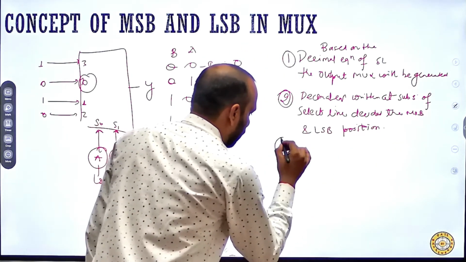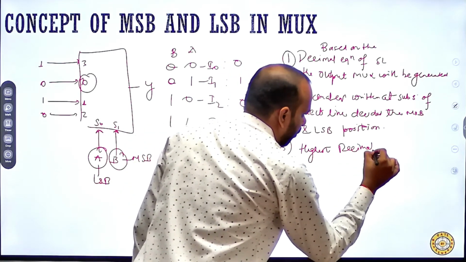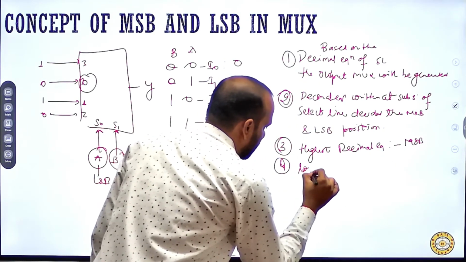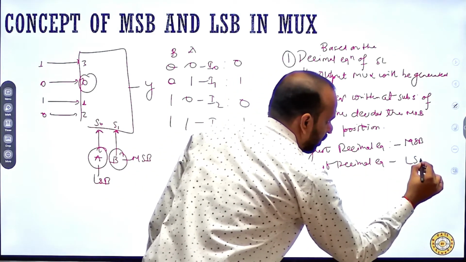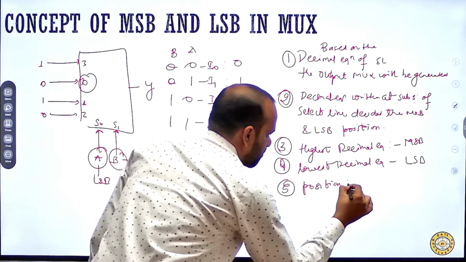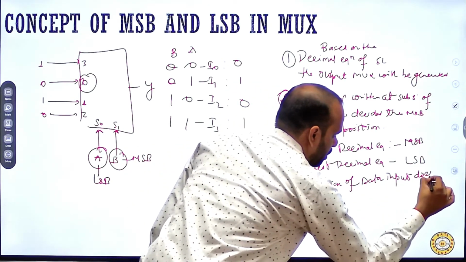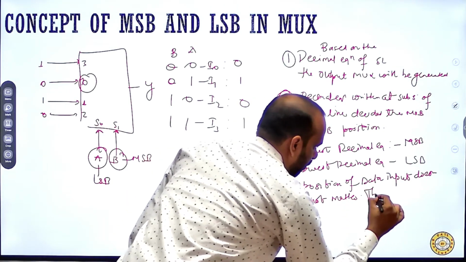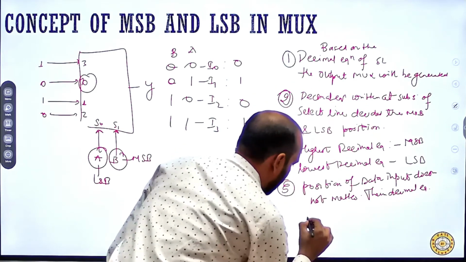Number third, the highest decimal equivalent becomes the MSB and the lowest decimal equivalent becomes the LSB. Number fifth, the position of the data inputs does not matter. Their decimal equivalent is important.